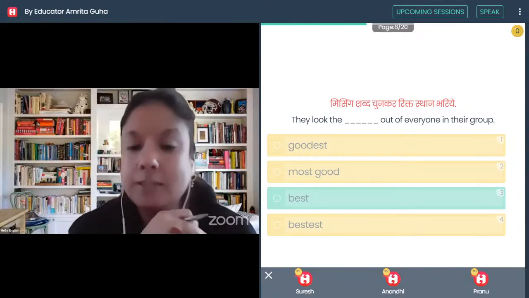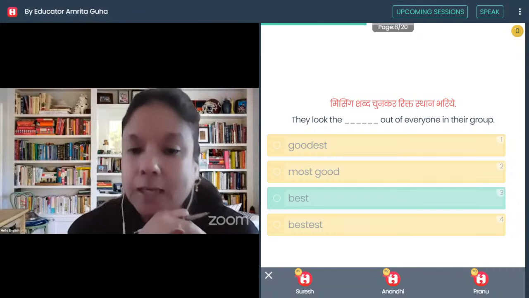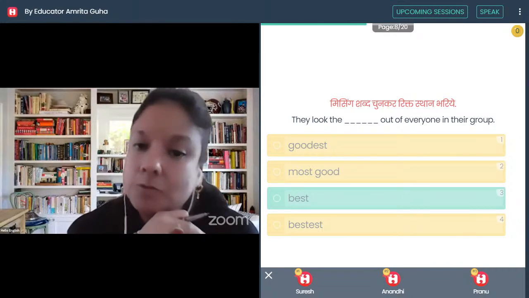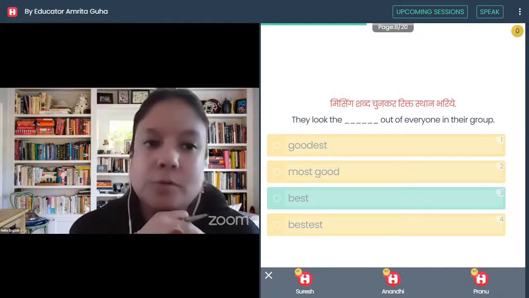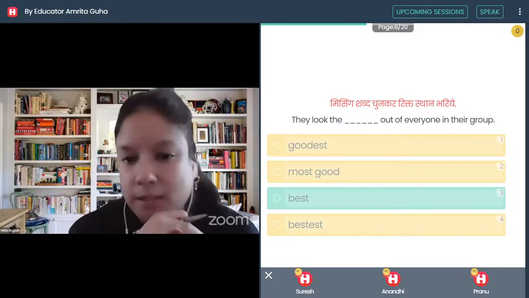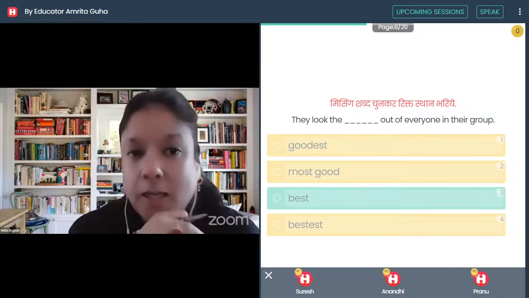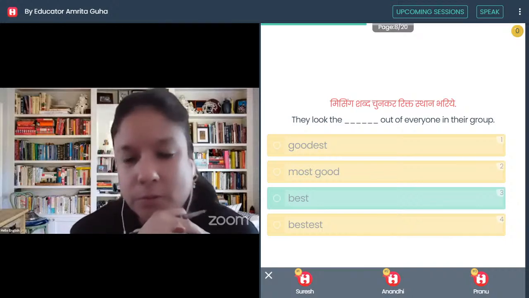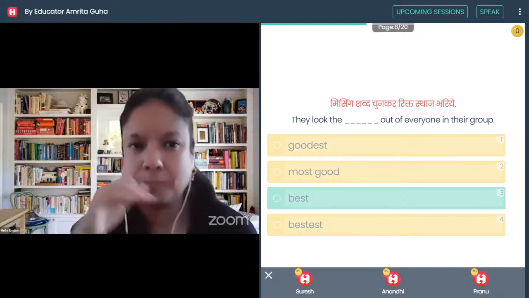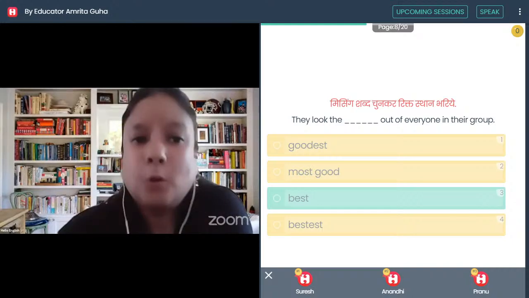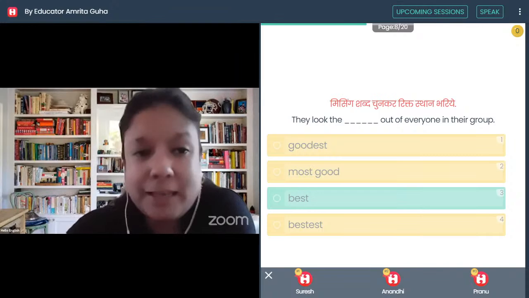See, the beauty of prepositions is that for a particular preposition, you have the option of more than one. So if you want to say they look best in everyone in their group, that is wrong. Out of everyone in their group. In कैसे use करोगे आप बताओ मेरे को? They look the best in the group. हाँ, ये कर सकते हो.